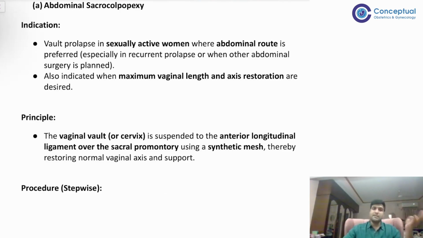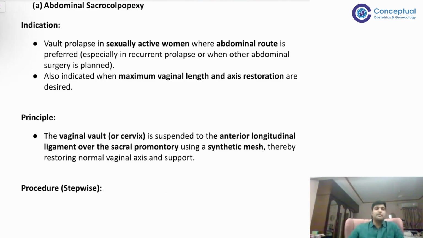So indication, what is the indication? Vault prolapse हो रहा है, sexually active female में vault prolapse हो रहा है, इसलिए we are not doing obliteration, we are preserving the vagina. And it's also indicated when maximum vaginal length and axis restoration are desired. Why this is important is because in sacrospinous fixation, the vaginal axis is altered. It goes slightly rightwards. So it might lead to mild dyspareunia. But here it is not going to do that. It's going to maintain the vaginal angle, right?